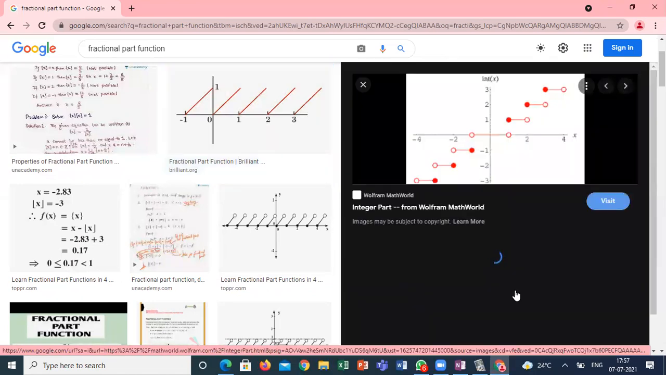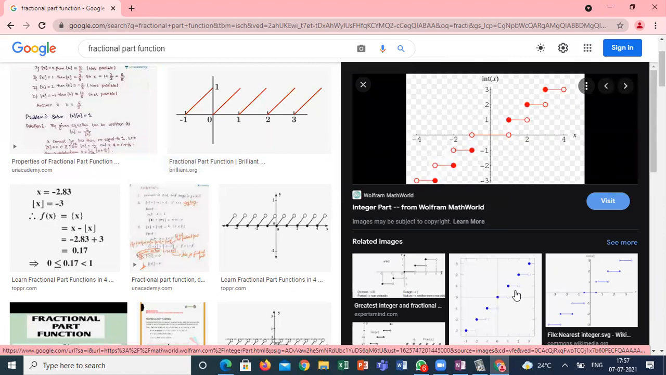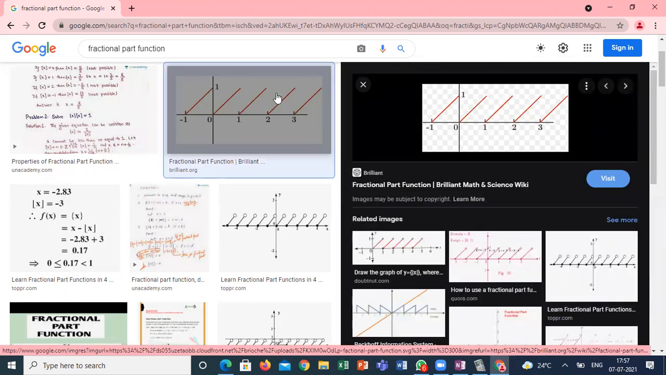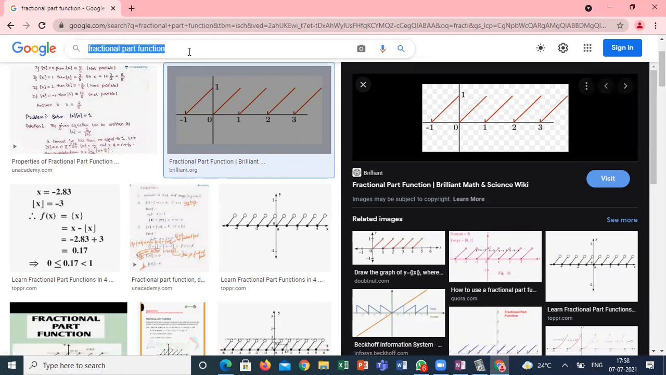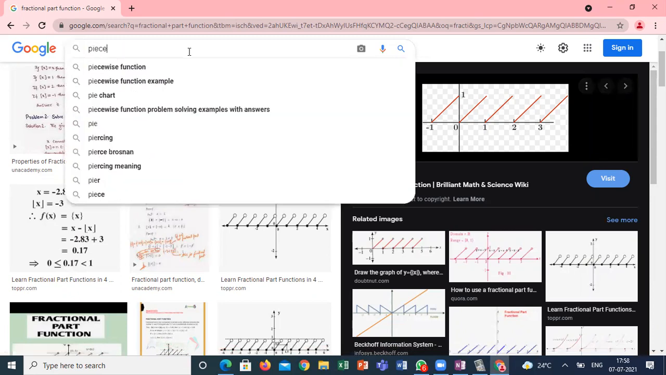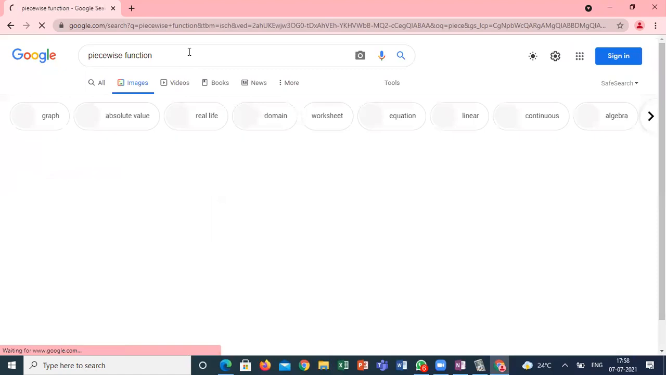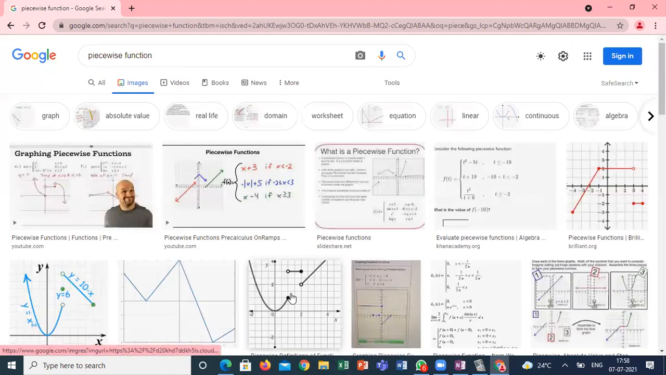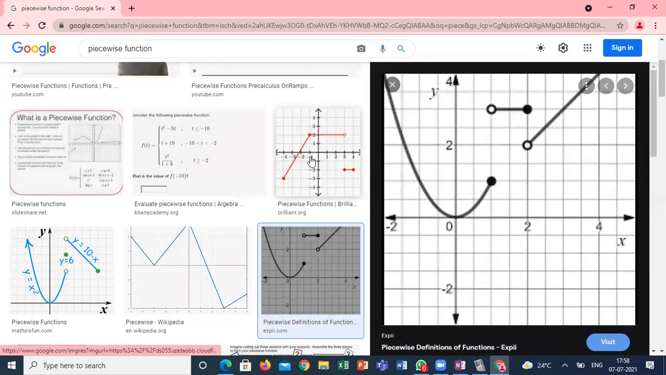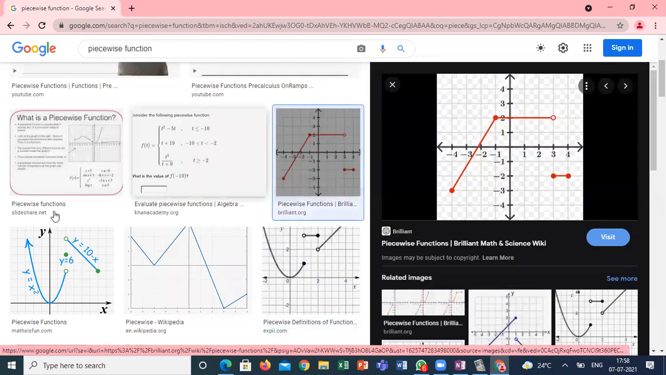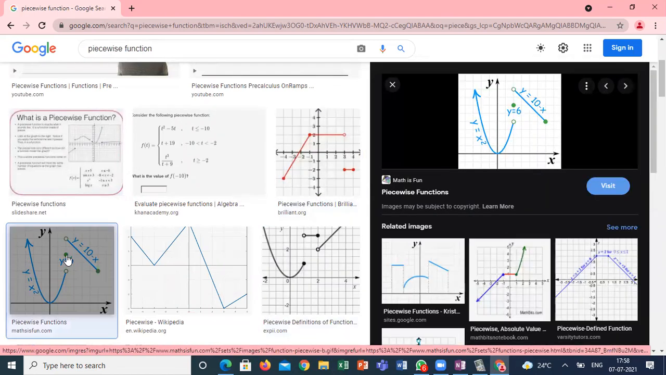See this one. The GIF function is a piecewise function. The greatest integer function is made of small pieces you can see in the graph. The fractional function also has small pieces you can see. These are some examples of piecewise functions. This is one example, this is also one example, and this is also one example. So what is meant by a piecewise function, where will it be useful, and how is it related to calculus? A brief introduction I will give you.